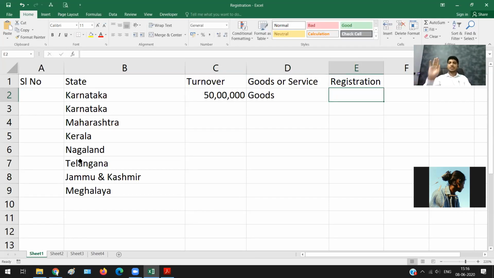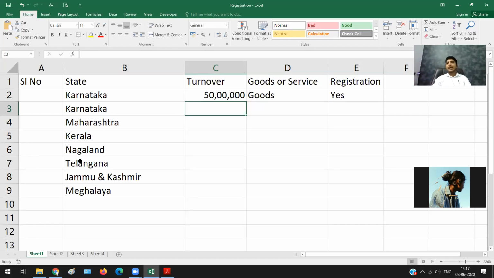How many of you feel registration is required? Raise your hands. Okay, all of you feel that registration is required because my turnover is more than the limit for goods, which is 40 lakh rupees. It exceeded, so I need to obtain registration.